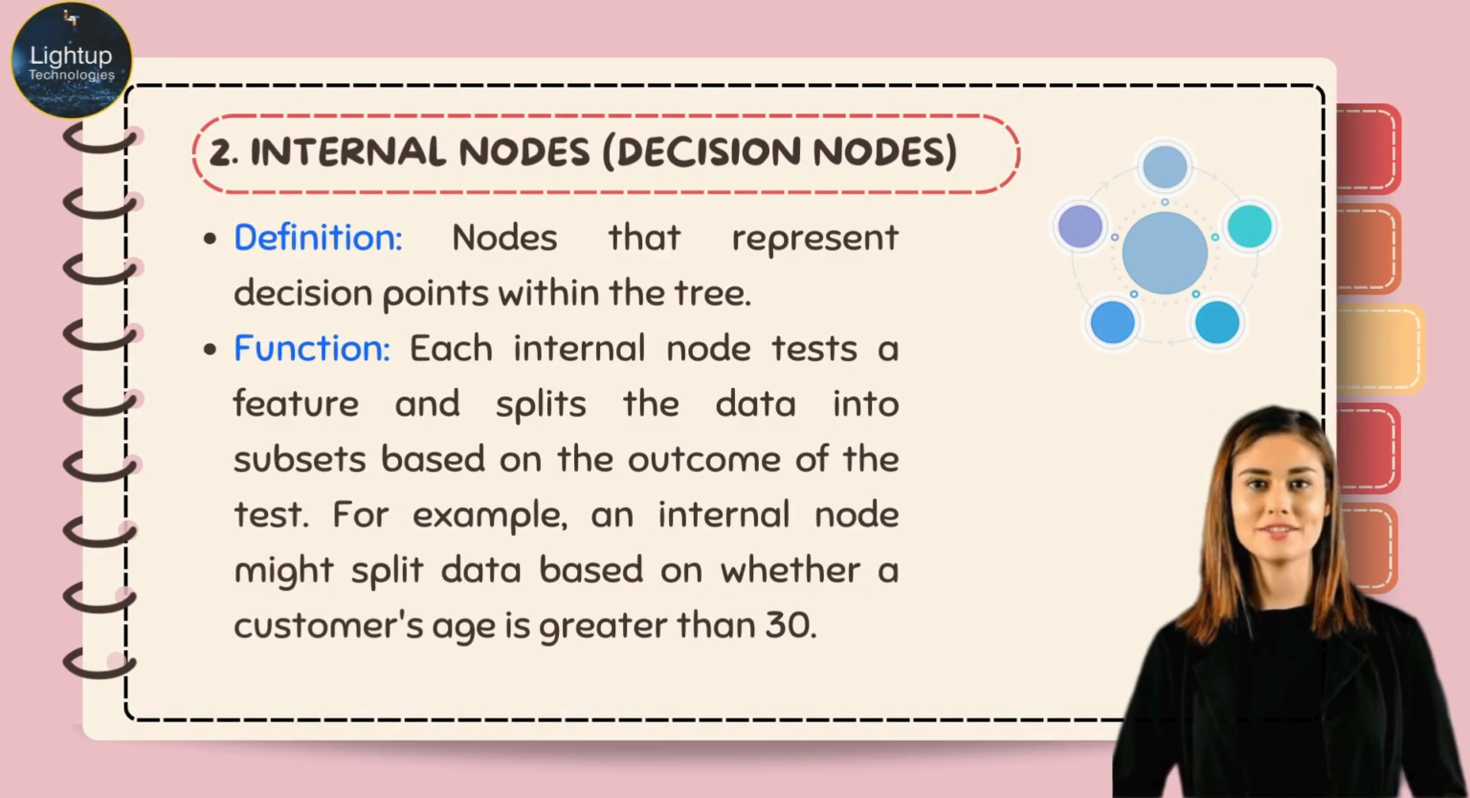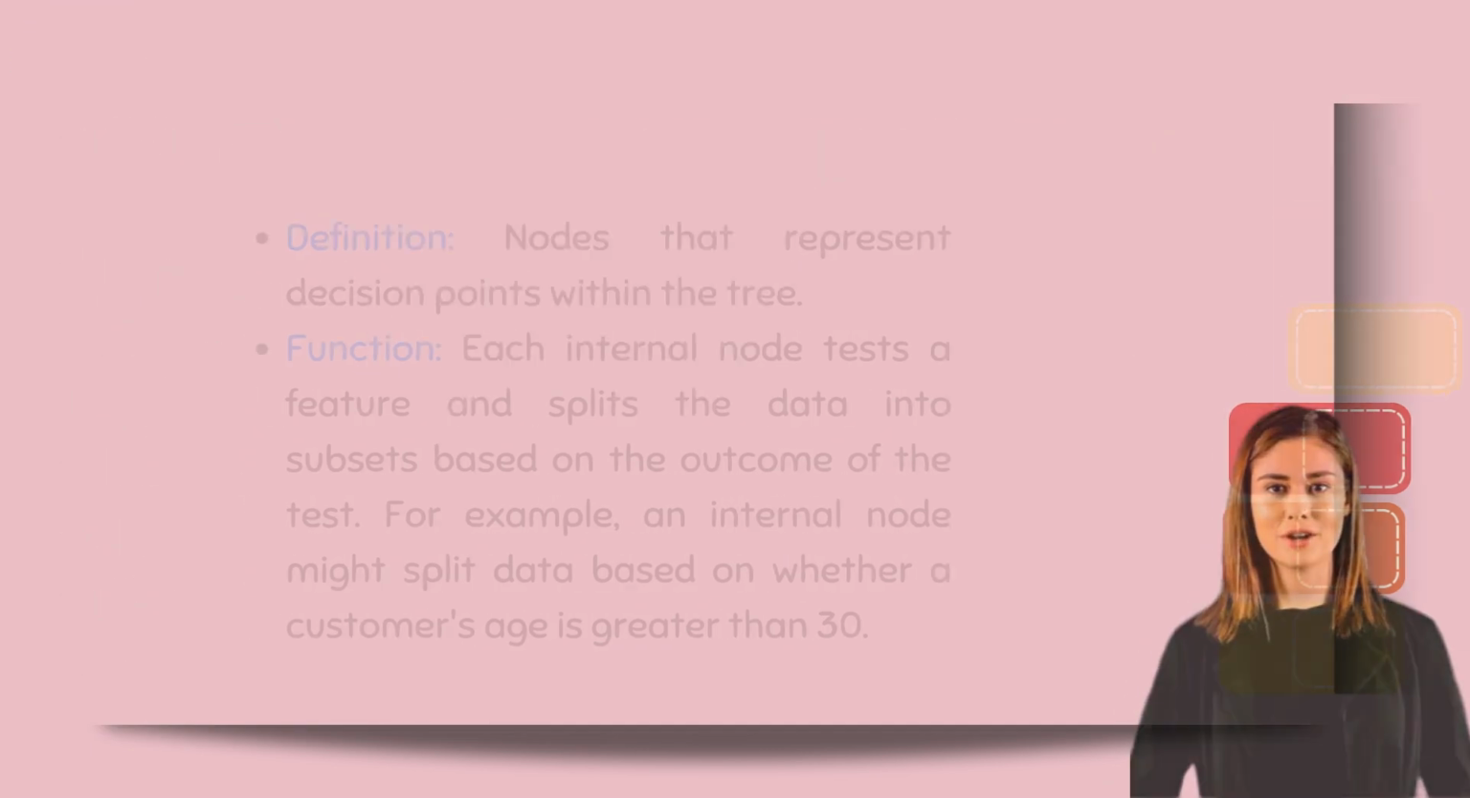Internal nodes, decision nodes. Definition: nodes that represent decision points within the tree. Function: each internal node tests a feature and splits the data into subsets based on the outcome of the test. For example, an internal node might split data based on whether a customer's age is greater than 30.